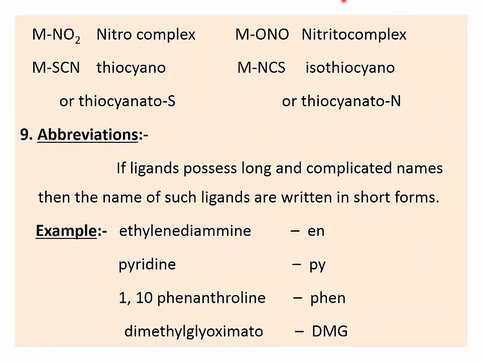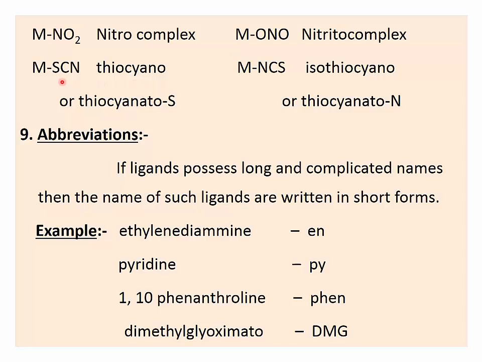Then say the metal atom is bonded to an NO2 group. But the donor atom is nitrogen, and therefore it is called simply a nitro complex. Same ligand NO2, one nitrogen, two oxygen. But here an oxygen atom from this nitro group is coordinated to the metal atom. At that time it is called a nitrito complex. Okay, this is the difference.